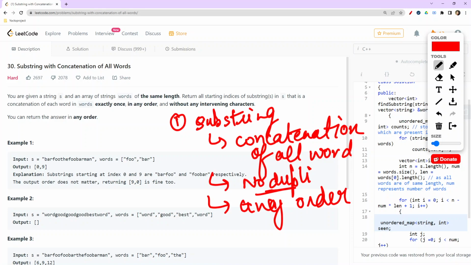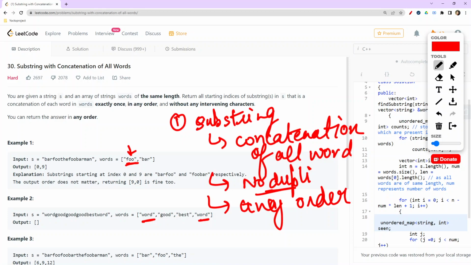Here no duplication simply means that if this particular foo comes only one time in the words, then only one occurrence should be there in the substring. But in the second example, the word comes 2 times. So even if the word itself comes 2 times in the words, you can use it as it is.